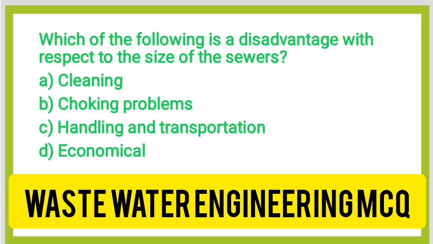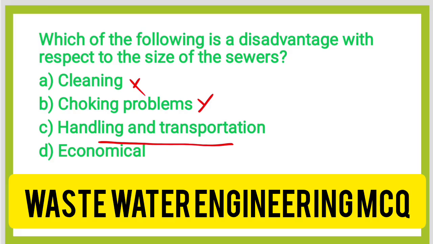Okay, next question, which of the following is a disadvantage with respect to the size of the sewers? Option A, cleaning. Option B, choking problems. Option C, handling and transportation. Option D, economical. The correct answer is option C, handling and transportation. As the combined sewer system consists of single large sewer to carry the sanitary sewage as well as storm water, it is easy to clean, so option A is not a correct answer. Then choking problem is also very less, so that is not a problem.